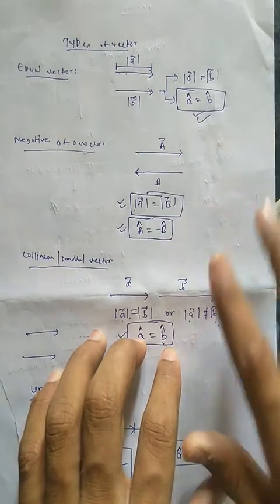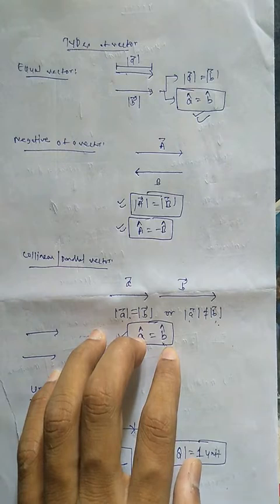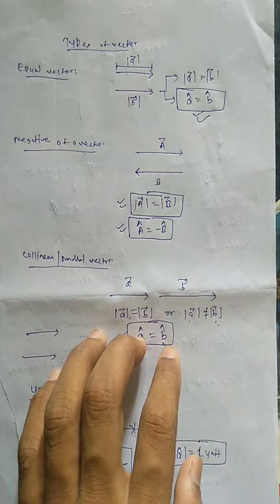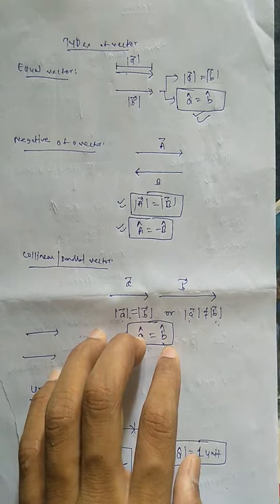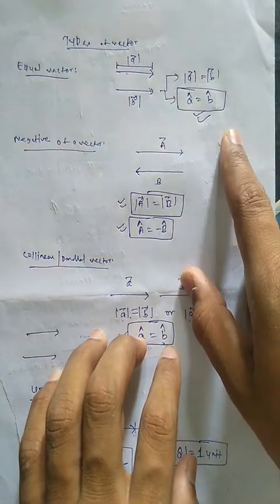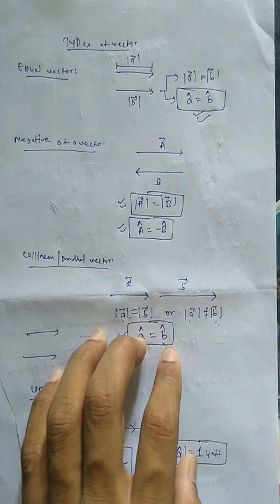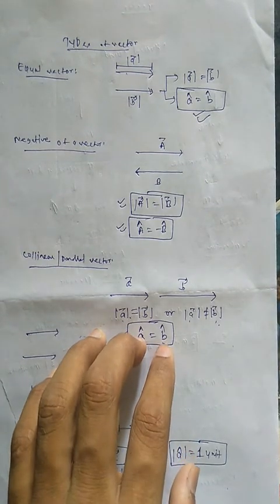Two vectors are said to be equal when the nature of both vectors is the same. For example, 2 meter per second toward east is equal to 2 meter per second toward east, not 2 meter per second towards west. Or we can say that 2 meter per second toward east is not equal to 5 meter per second towards east. In this case both directions are east but the magnitude changes, so these vectors will not be said to be equal. So for equal vectors, the magnitude as well as direction as well as the nature of the vector must be the same, so it is known as equal vector.